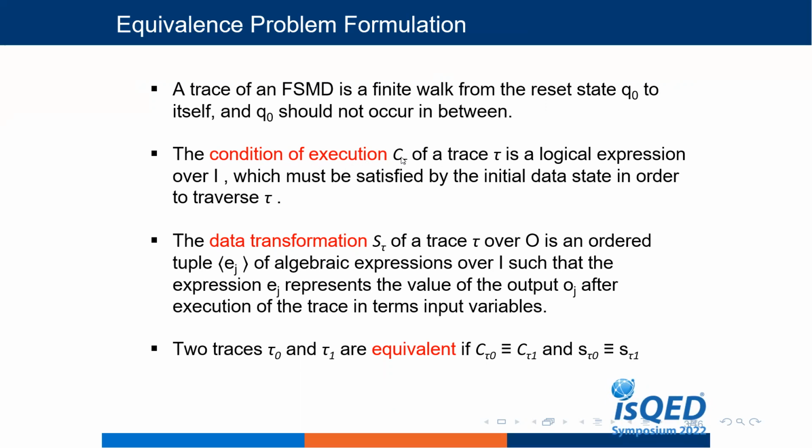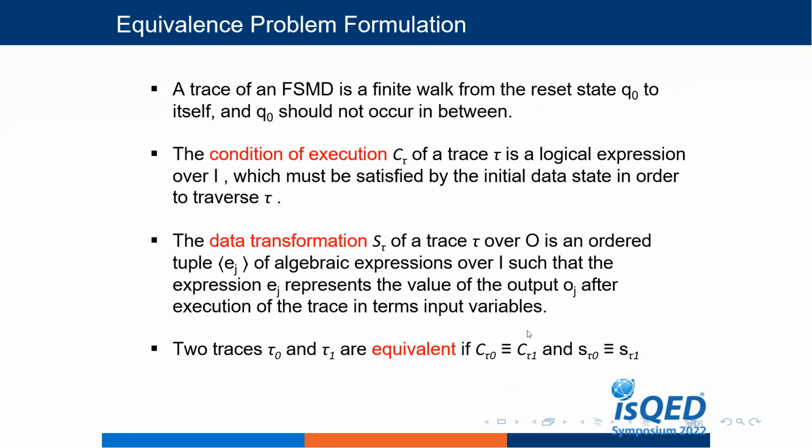The condition of execution, C of a trace, is a logical expression over I which must be satisfied by the initial data state in order to traverse the trace. The data transformation S of a trace over I is an ordered tuple, each element an algebraic expression over I, such that the expression ij represents the value of the output oj after execution of the trace in terms of the input variables. Two traces are equivalent if and only if their respective conditions of execution and data transformations are equivalent.